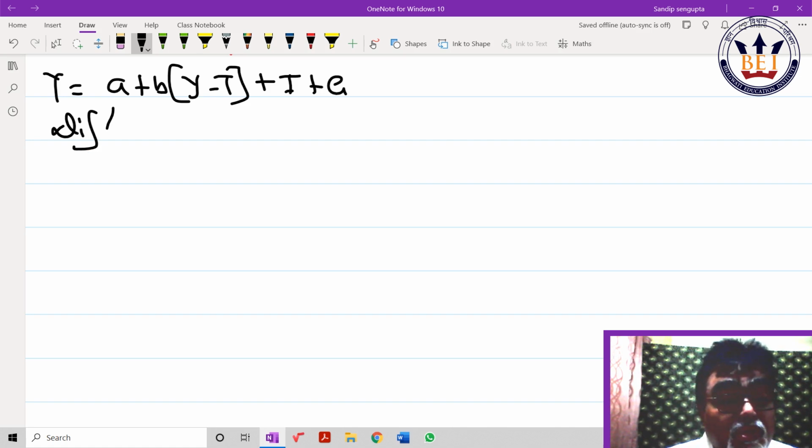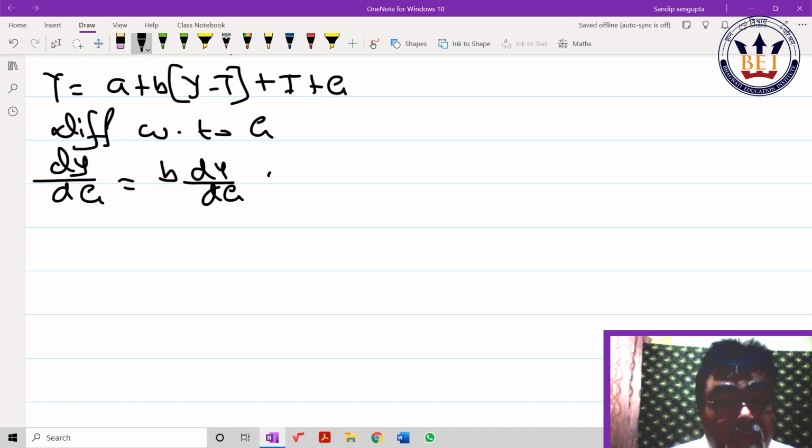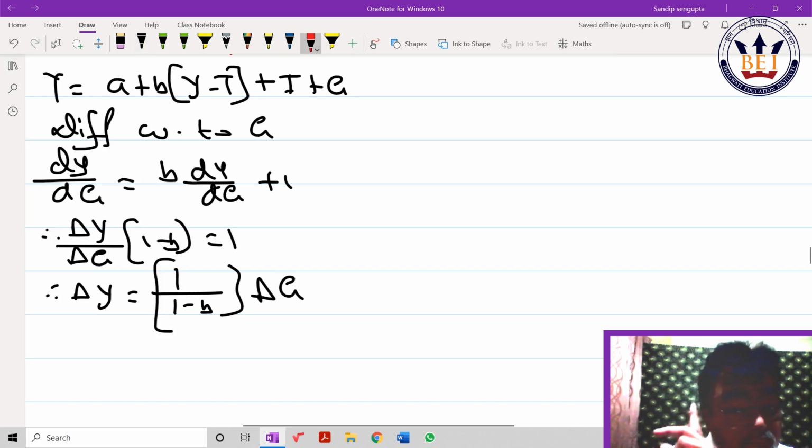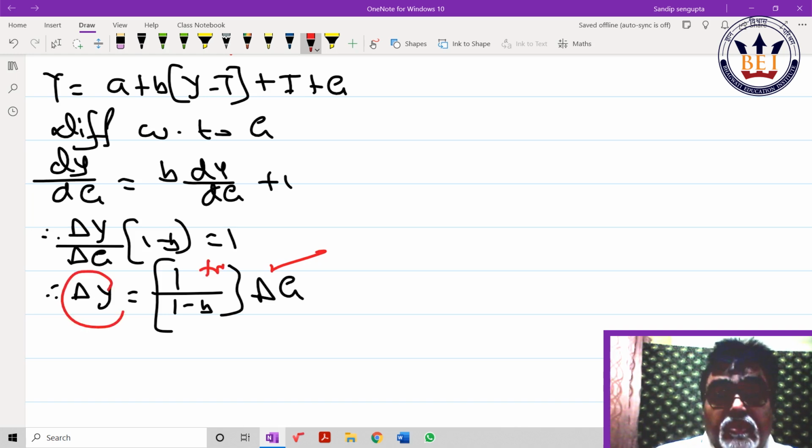So, dY by dG into 1 minus b is equal to 1. So, del Y is equal to 1 by 1 minus b into delta G. Careful, my serious student. Delta G increasing, this value is positive. Matlab del Y increasing more. Can I conclude it is an expansionary fiscal policy? This is the way the question should come, beta. Because it is positive, obviously expansionary fiscal policy.